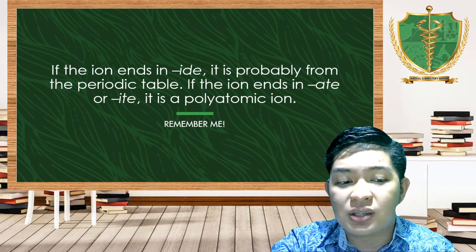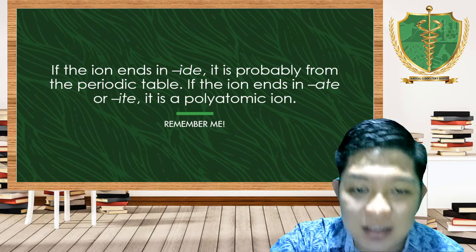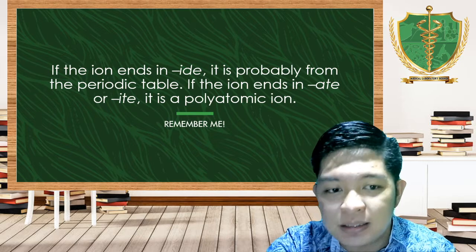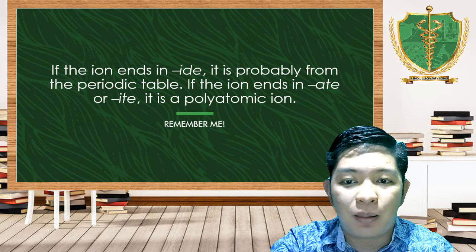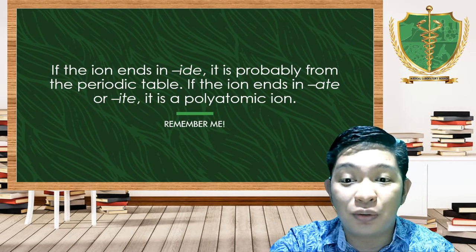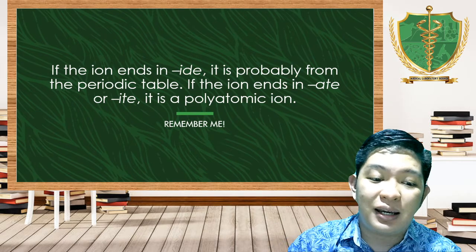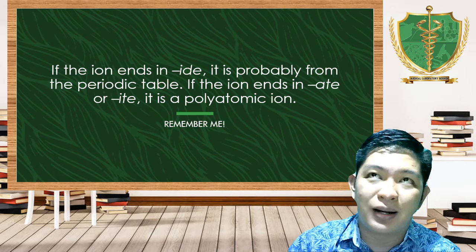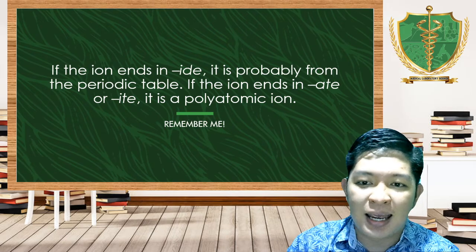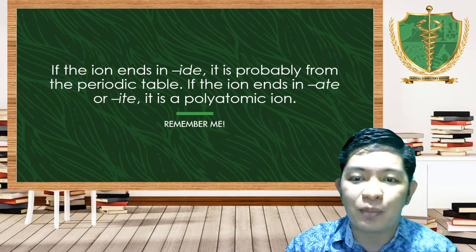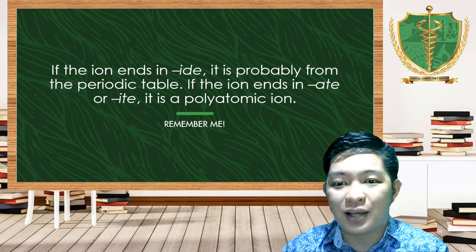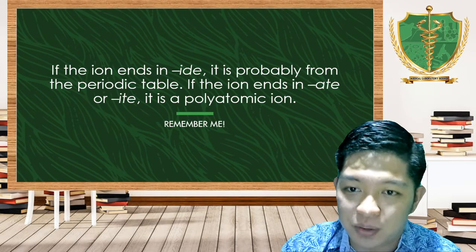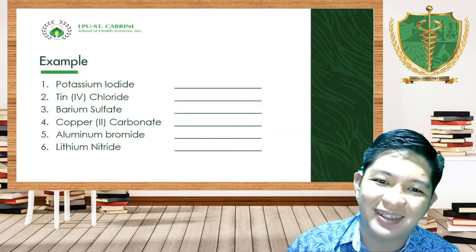If an ion ends in ATE or ITE, it is a polyatomic ion. So tandaan mo, para hindi ka malito kapag maglalagay ka na ng chemical formula. Kapag IDE, it's an element from the periodic table. Kapag ATE or ITE, that is a polyatomic ion composed of more than one element.